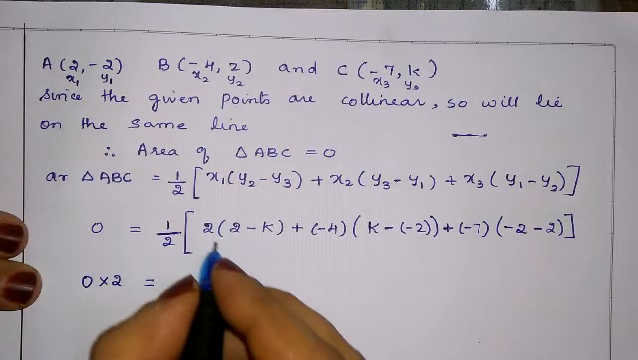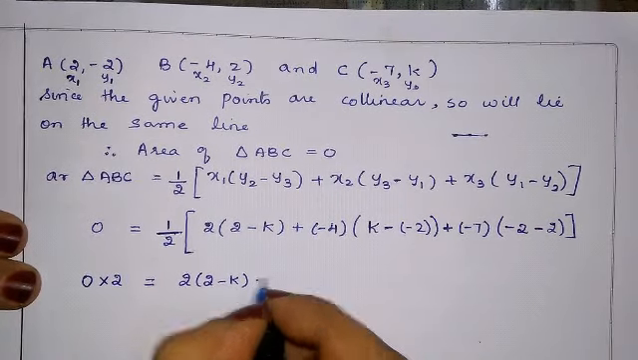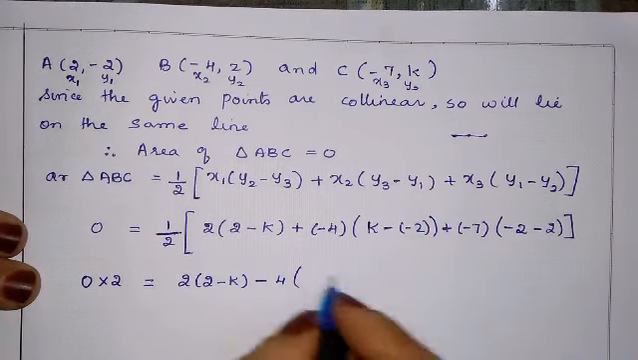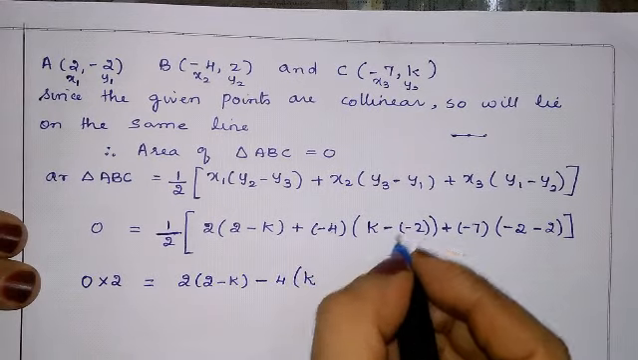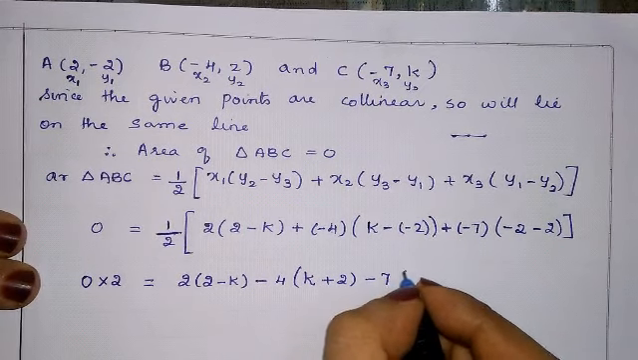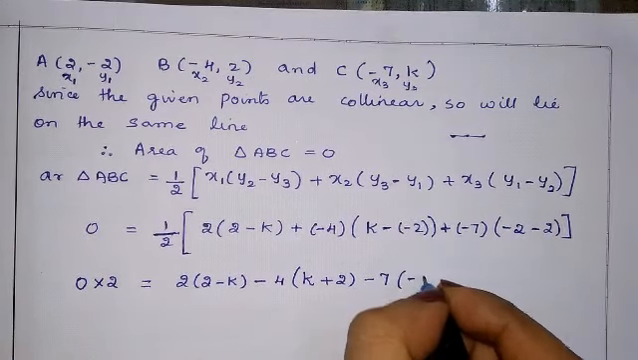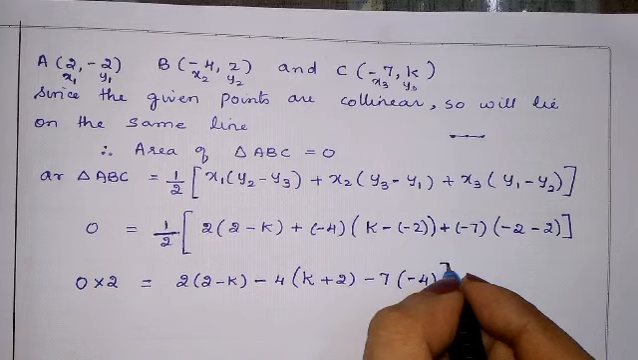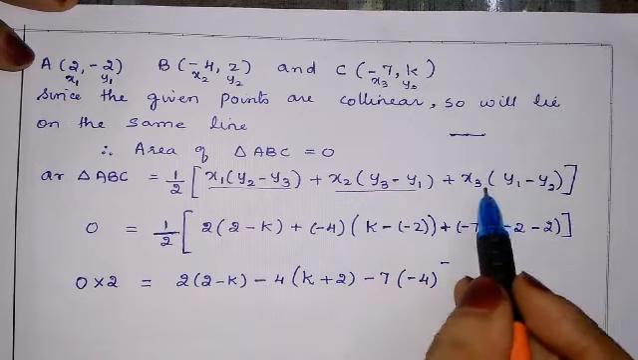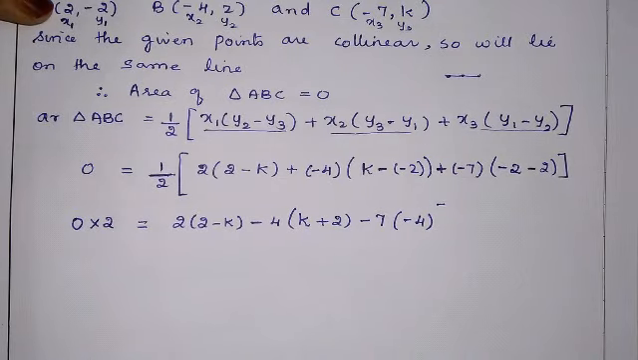So now here we have 2 into (2 minus k) plus minus 4 as it is. Now let us see inside the bracket: k plus 2, plus minus 7 times minus 2 minus 2, which is minus 4. We should be careful about the signs while solving this, since we have three sections here: 1, 2, 3.